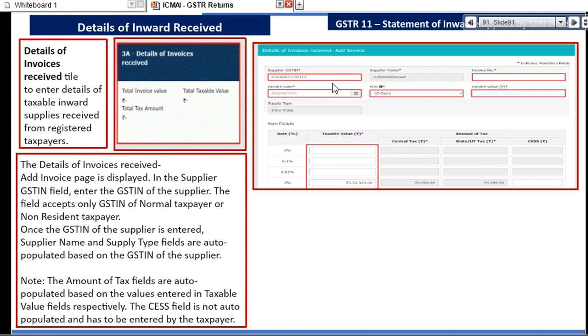Suppose I have provided a service, like Tax Marvel Consulting Services, to the Italian embassy. In that case, they will refer to my GST number, my invoice number, invoice date, place of supply and the rate under which it falls. So there is no auto population here. GSTR 11 is not auto populated.